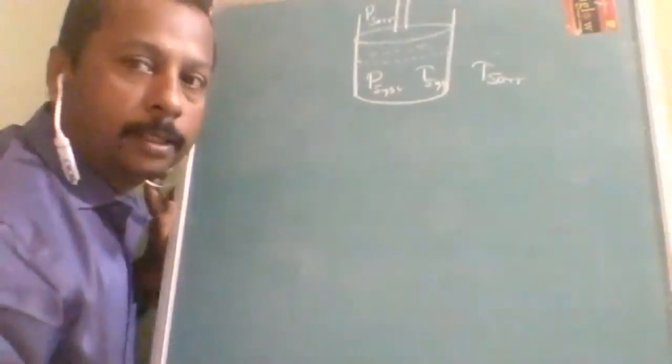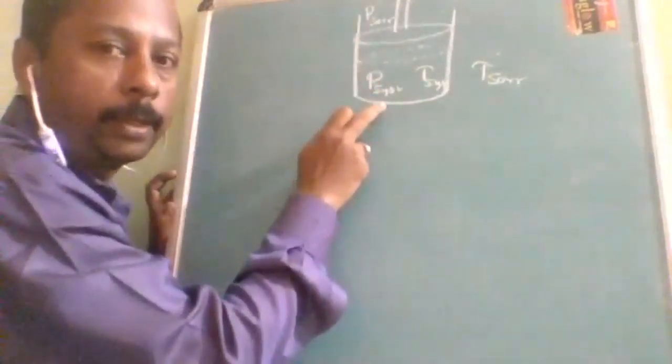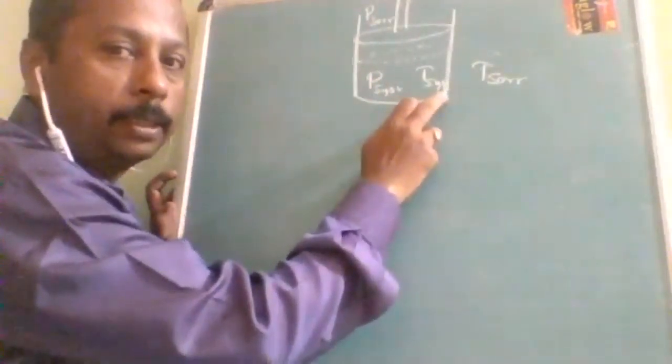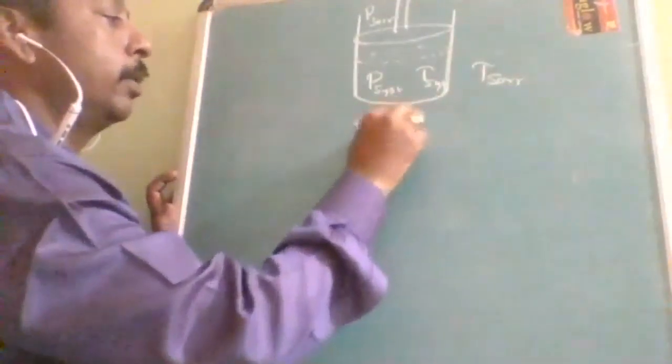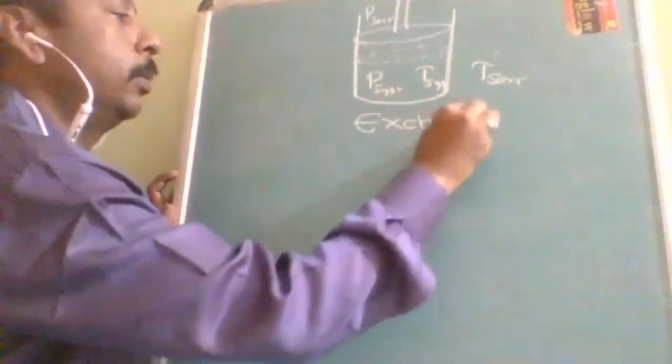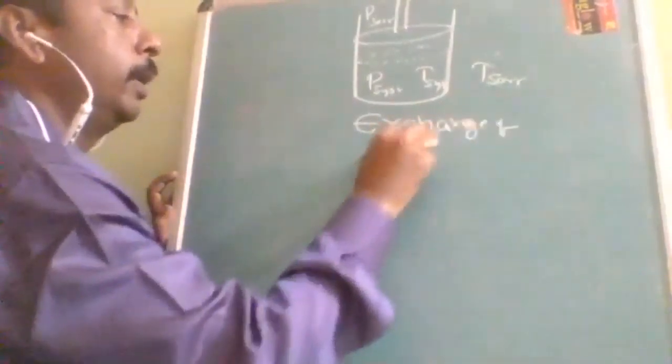Under how many conditions? Two different conditions. This is the pressure of the surrounding, this is the pressure of the system, this is the temperature of the system, this is the temperature of the surrounding. So, exchange of energy. What are we talking about? Exchange of energy.